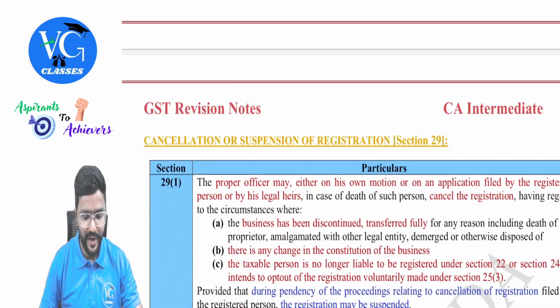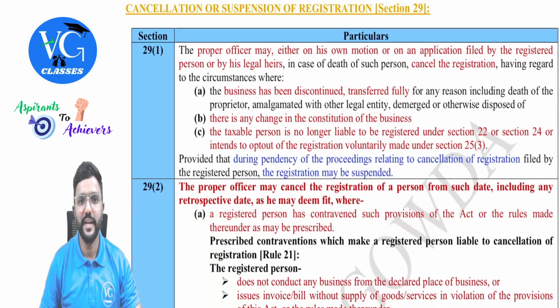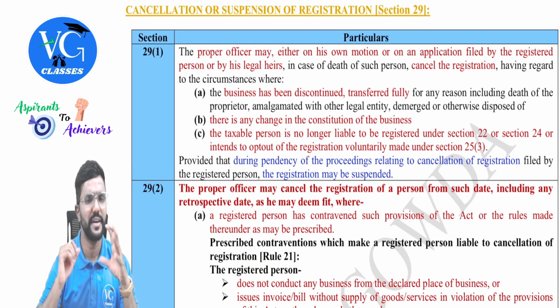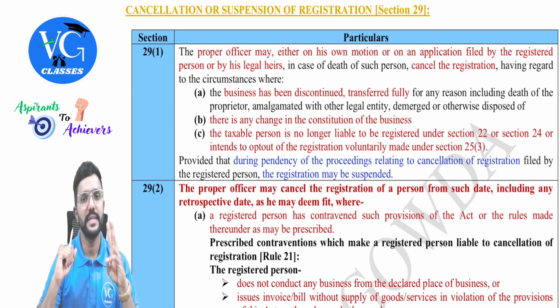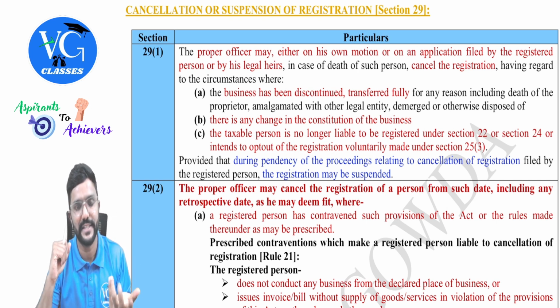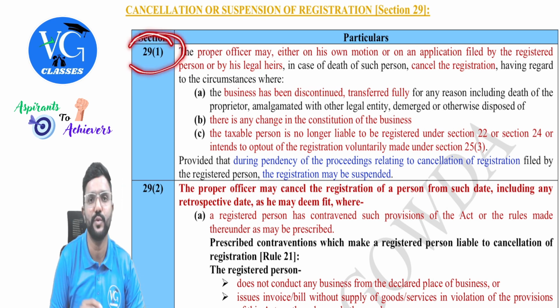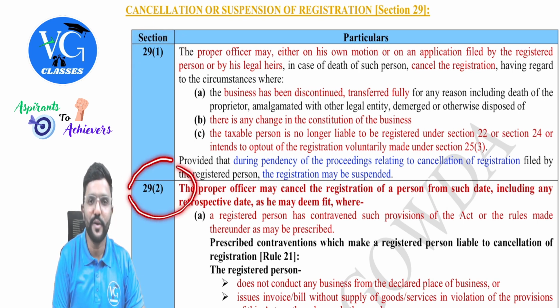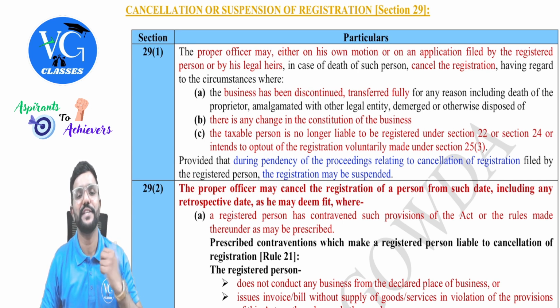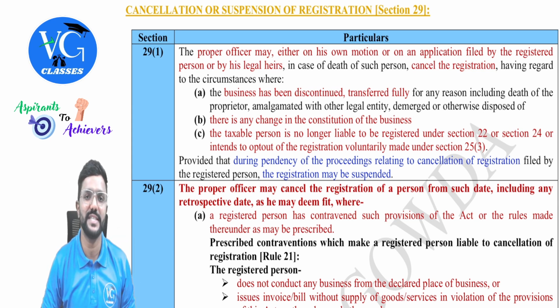Now, section 29. Section 29 talks about cancellation of registration or suspension of registration, read with the rules, guys. Okay. See, there are two scenarios when the registration under GST can be cancelled. One is the registered person himself asking for cancellation, that is as per section 29 subsection 1, or else the proper officer takes the initiative to cancel the registration of a registered person. Why, sir? Maybe the registered person has contravened the provisions of GST. That is why. There are two scenarios.